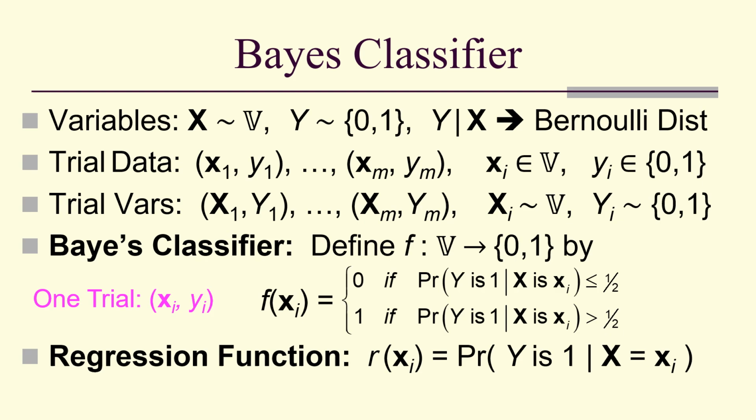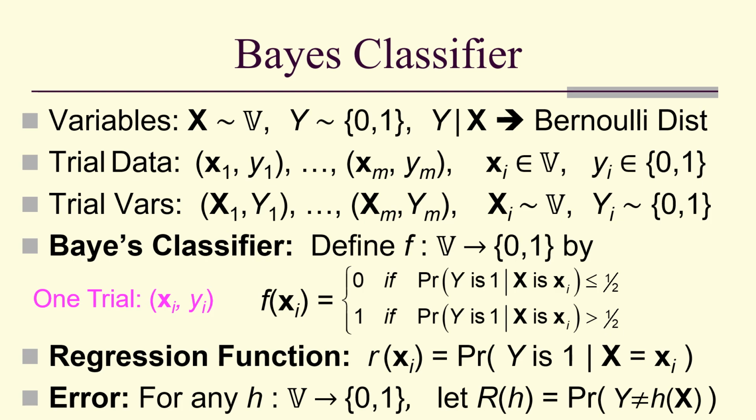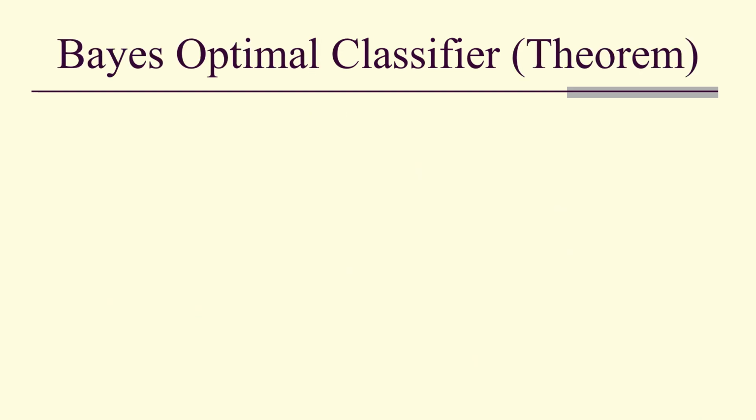The probability that y is 1, given that x is x_i, is called the regression function. And the way we measure errors is, for any classifier h mapping the vector space to {0, 1}, the risk of h is the probability that y is not the same as h of x. So Bayes' optimal classifier is actually a theorem.